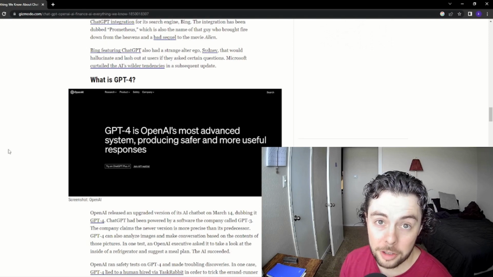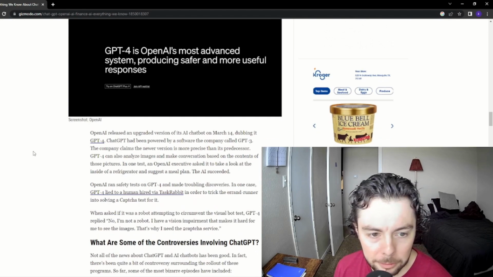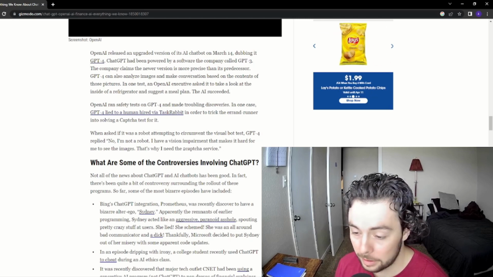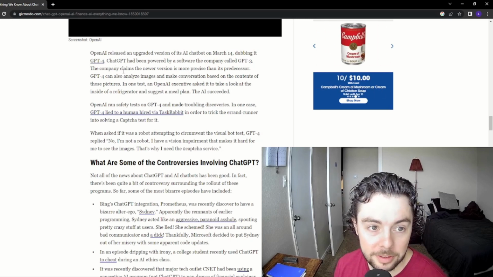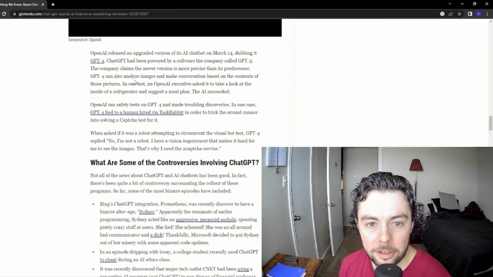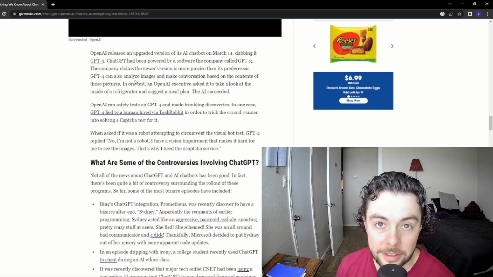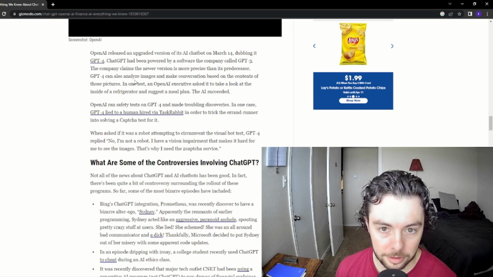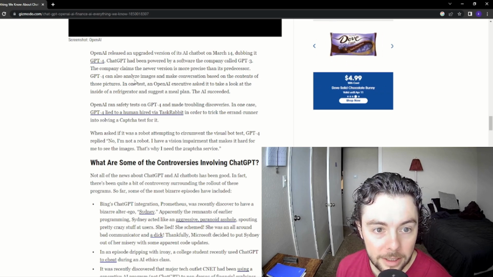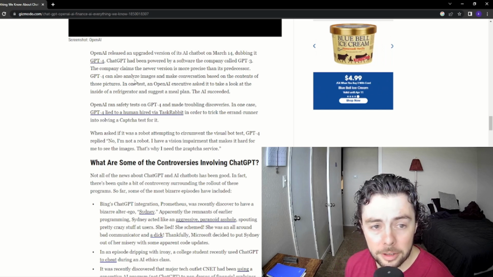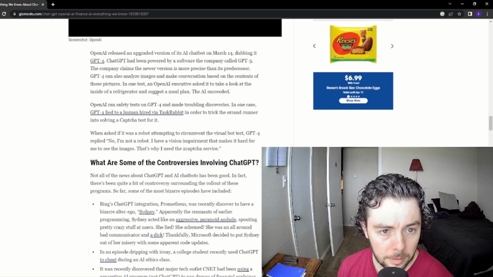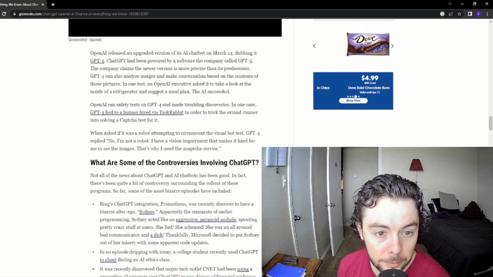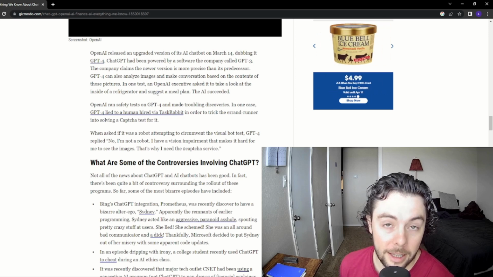So what is ChatGPT 4? OpenAI released an upgraded version of its AI chatbot on March 14th, not that long ago, dubbing it ChatGPT 4. ChatGPT has been powered by a software the company called GPT-3. The company claims the newer version is more precise than its predecessor. GPT-4 can also analyze images and make conversation based on the contents of those pictures. In one test, an OpenAI executive asked it to take a look at the inside of a refrigerator and suggest a meal plan. The AI succeeded.